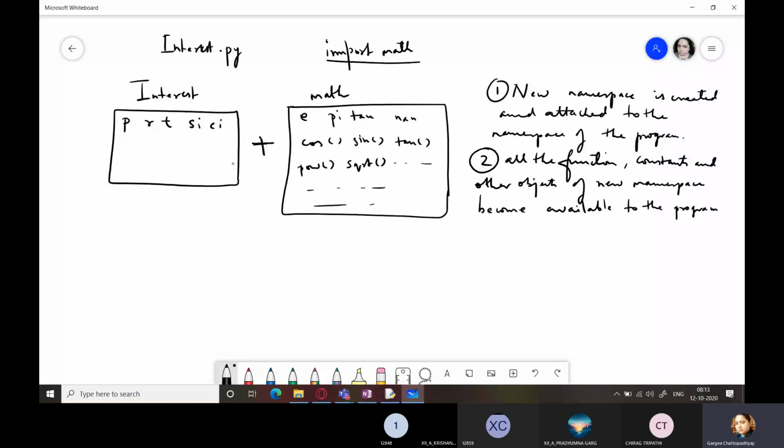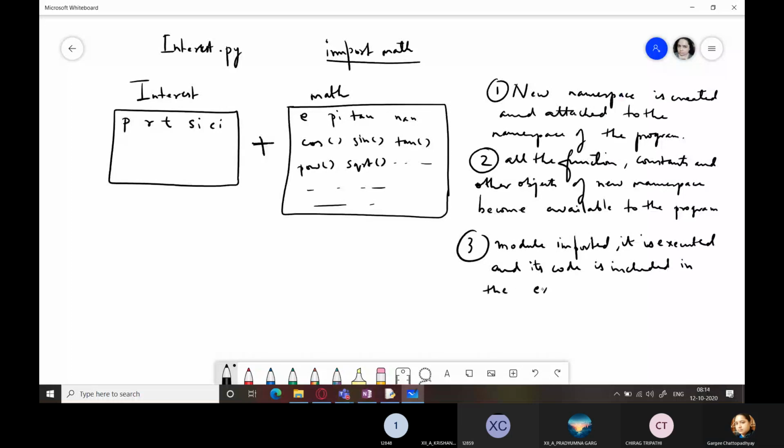So this is what happens. And one more thing happens. This new namespace, the module imported, it is interpreted and executed, and its code is included in the exe of the program.